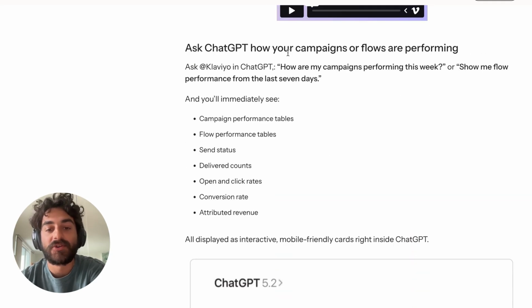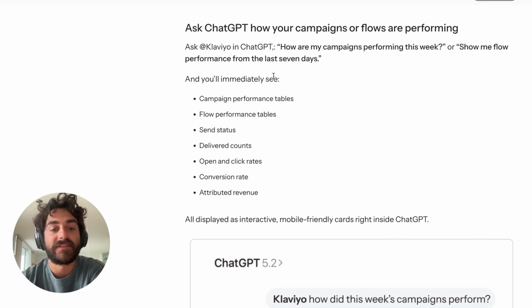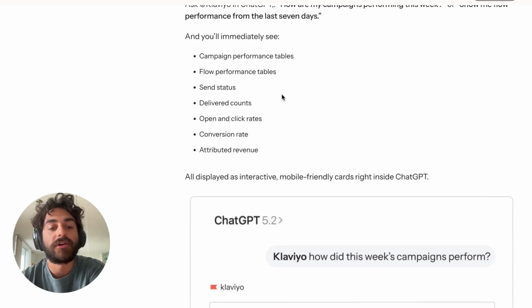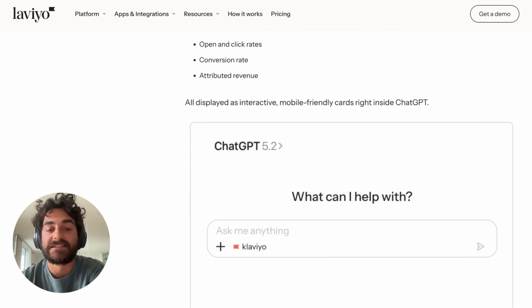We can ask ChatGPT questions like, how are my campaigns performing this week? Or show me flow performance from the last 7 days. And we'll immediately be able to see campaign performance tables, flow performance tables. All honestly sounds really, really cool.